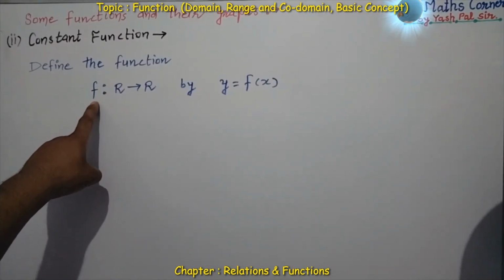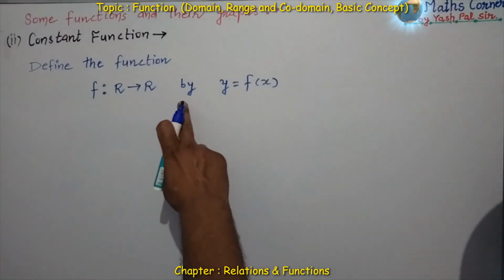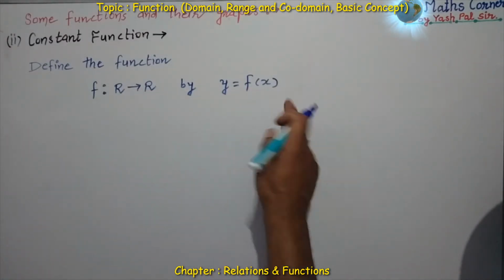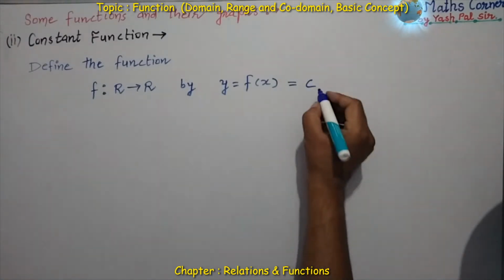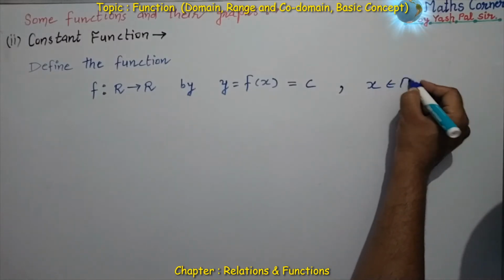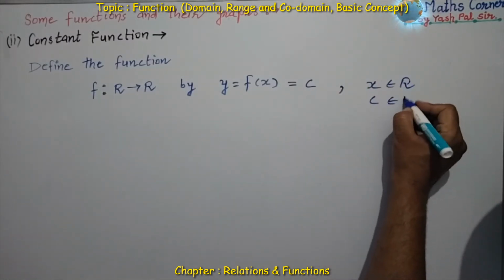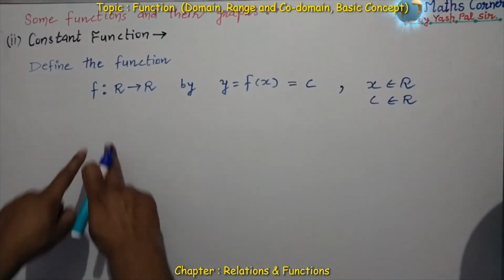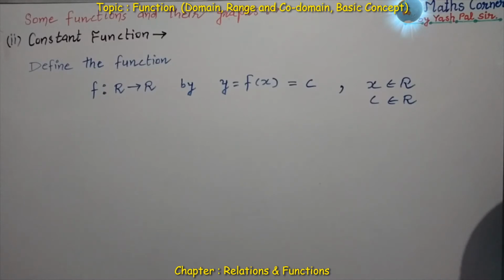Constant function means: define a function, a mapping f from the set of all real numbers to the set of all real numbers, by y is equal to f of x, and this is equal to c. Here x again belongs to the set of all real numbers, and this constant c also belongs to the real numbers. So this is the function we say is a constant function.